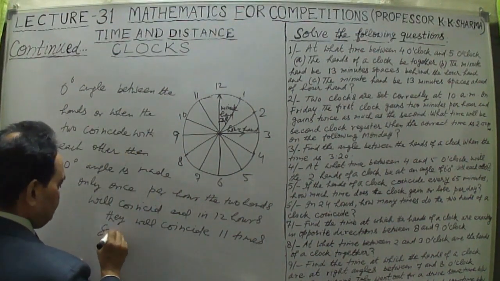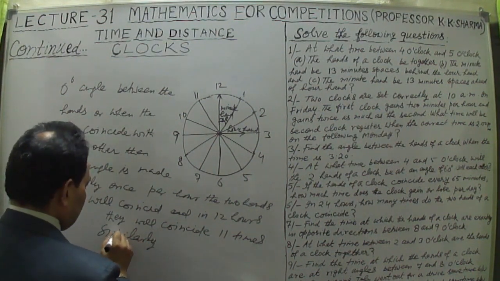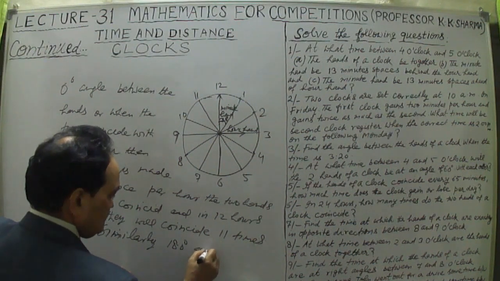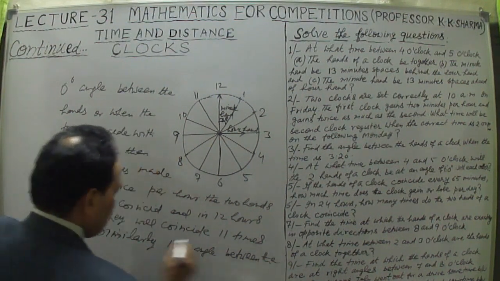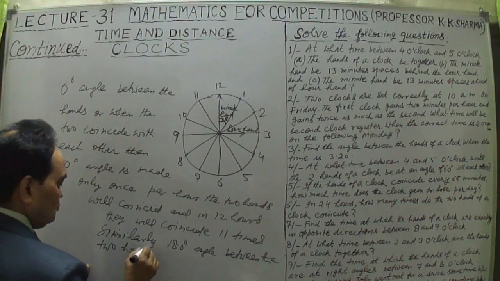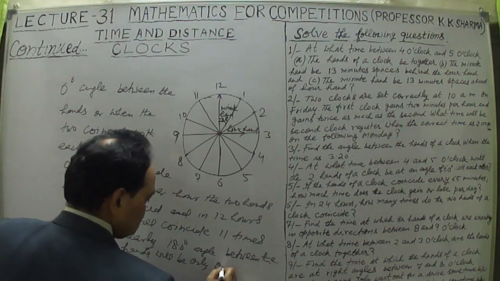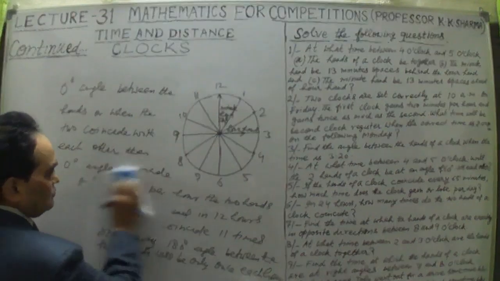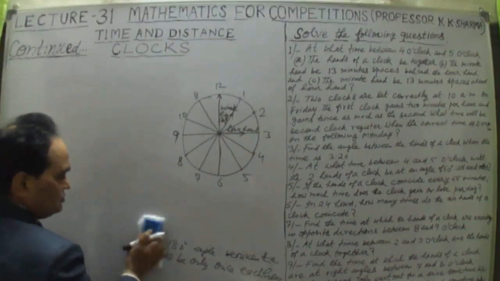Similarly, 11 times. So the 180 degree angle and the 0 degree angle are each made only 11 times in 12 hours, or 1 time in each hour.